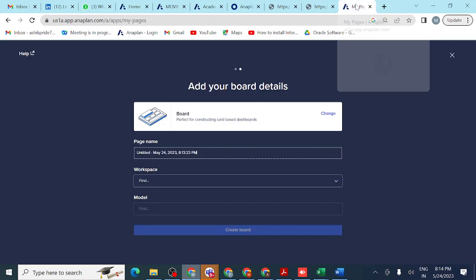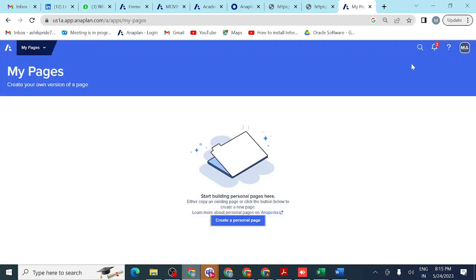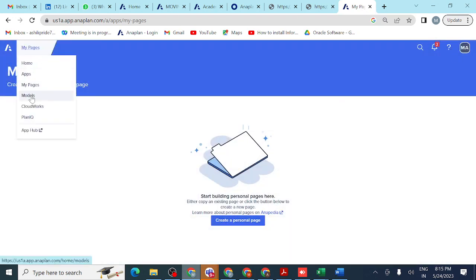Here we can create my pages, we can create UX pages here, and these UX pages get attached to the source modules we prepared in Anaplan models. The Anaplan modules we prepared are linked with these UX pages.